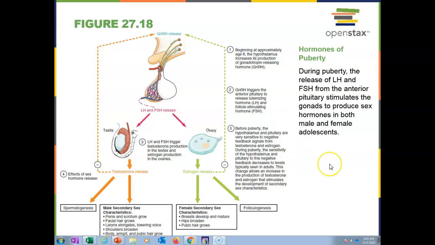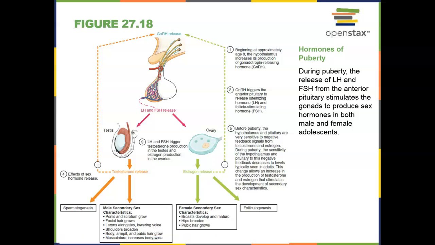At puberty, the sensitivity of the hypothalamus to testosterone and estrogen decreases. And so the increase in testosterone or estrogen in the system doesn't seem to do the same thing. And that actually allows follicle stimulating hormone to activate spermatogenesis in males, or follicle stimulating hormone to activate folliculogenesis, where we activate the follicles and then oogenesis follows, to produce our sperm or egg.